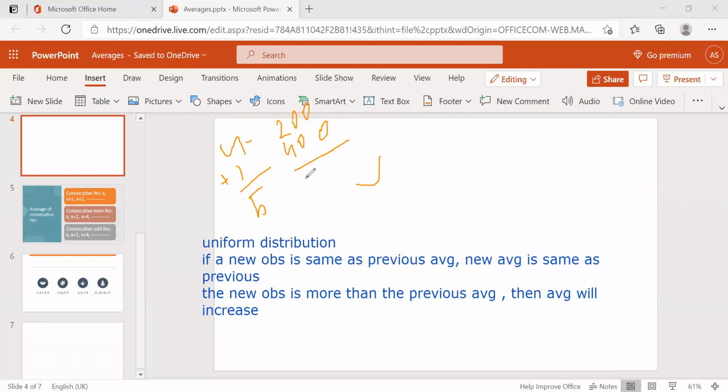It is around 250 grams, but how we get that, we will see in the next classes. But just observe here: whenever a new apple is added with a weight more than the previous average, the new average will increase.